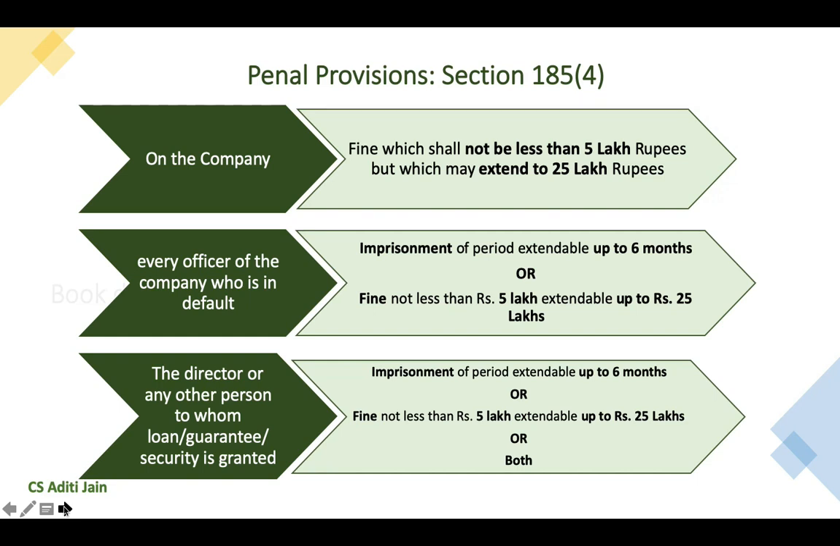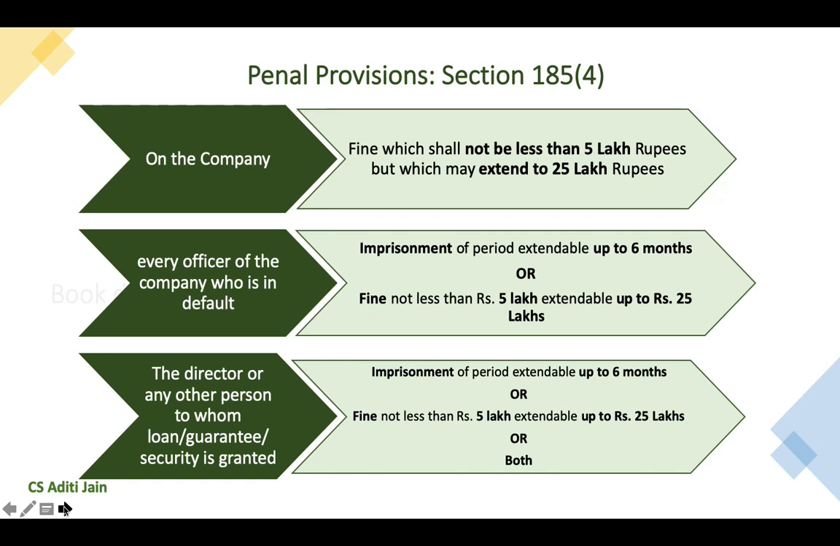Every officer of the company who is in default can be penalized with an imprisonment of a period which can be extended up to 6 months, or a fine of rupees 5 lakhs which can be extended up to rupees 25 lakhs. The director or any other person to whom the loan, guarantee or security has been granted by the company should be imprisoned with a period which can be extended up to 6 months, or a fine of rupees 5 lakhs which can be extended up to 25 lakhs, or both imprisonment and fine.